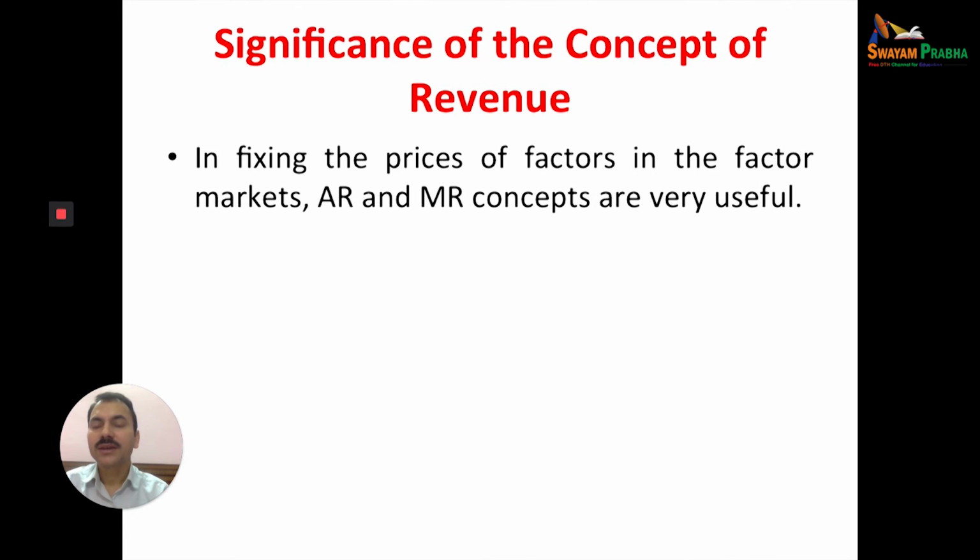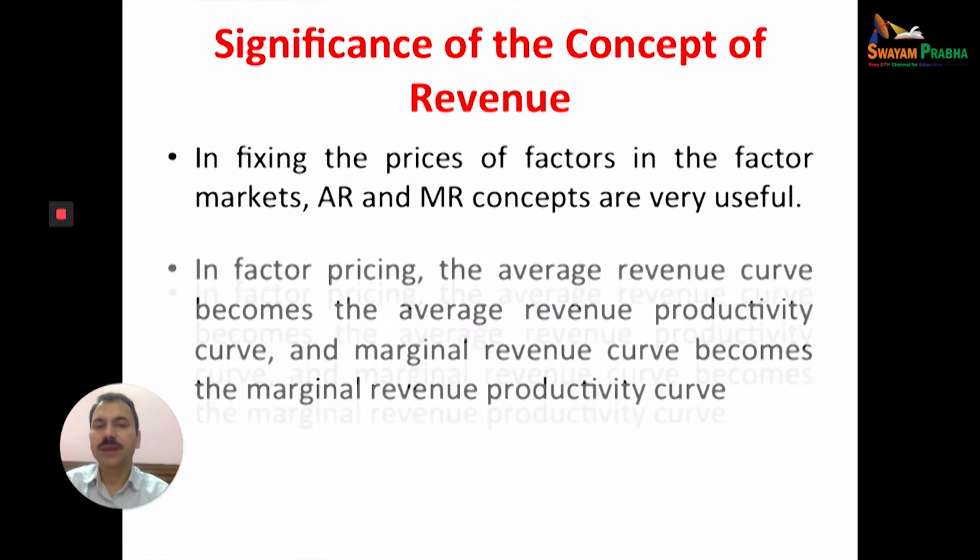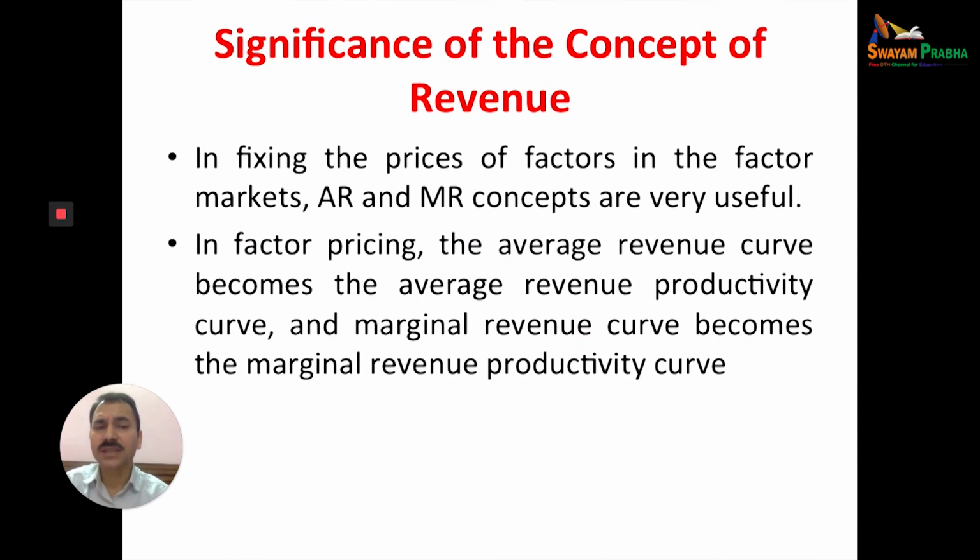Now, in fixing the price of the factors of production, land, labor, capital, the average revenue and marginal revenue concepts are very, very useful. We have four factors of production: land, labor, capital, and entrepreneurs. During the fixing of the price, one must have knowledge about the AR and MR concepts. In factor pricing, the average revenue curve becomes the average revenue productivity curve, and the marginal revenue curve becomes the marginal revenue productivity curve. We'll discuss this later on.